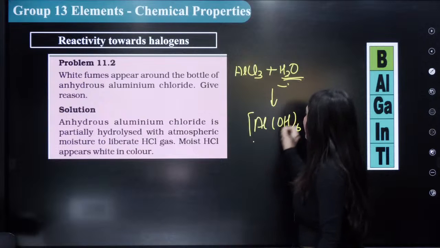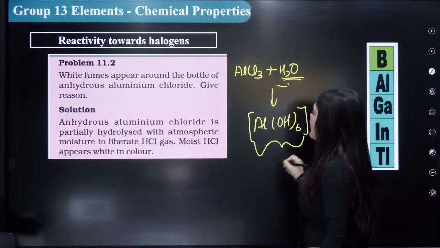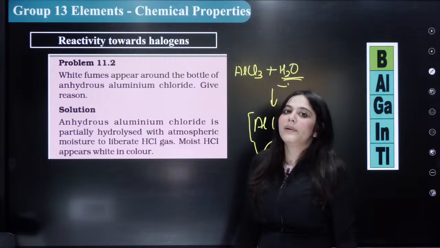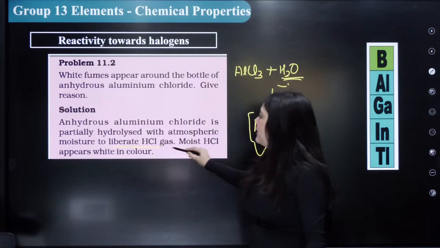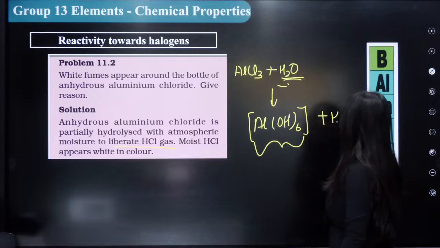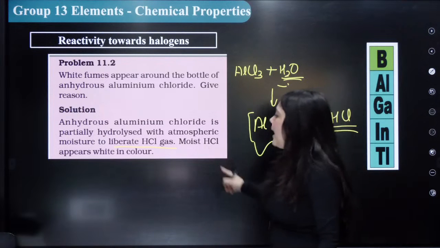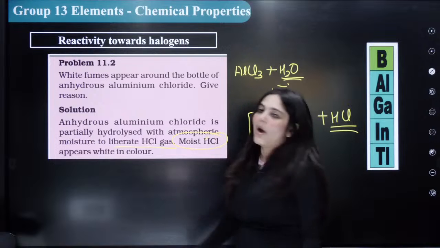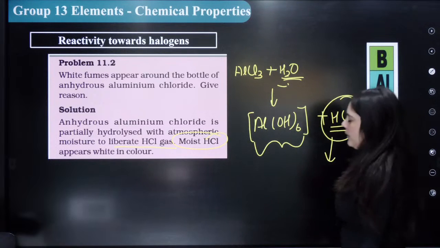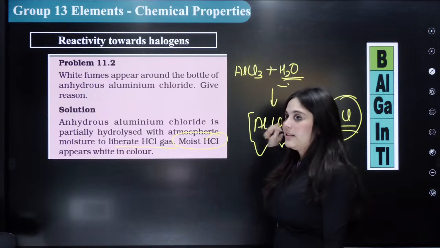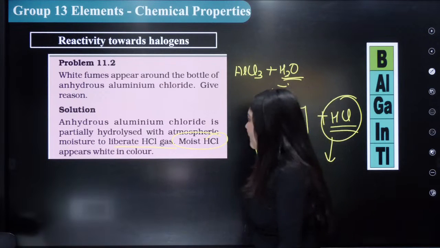The moisture in the atmosphere will react with that, and it will form, bacha, what? It will form an Al(OH)6 kind of complex, right? And this complex has a white color in it, okay? And it also liberates HCl gas, and that's why moist HCl is white in color, and due to this HCl, the white color appears. Remember this thing.